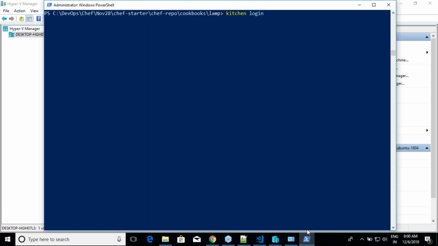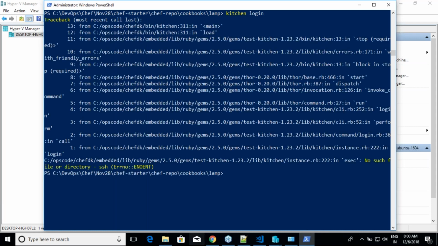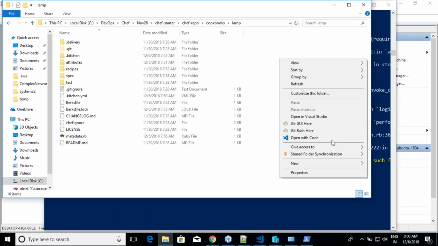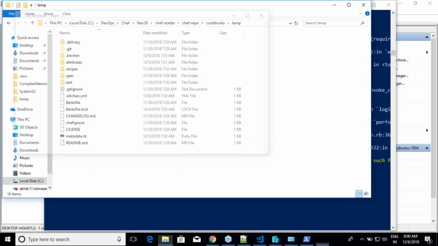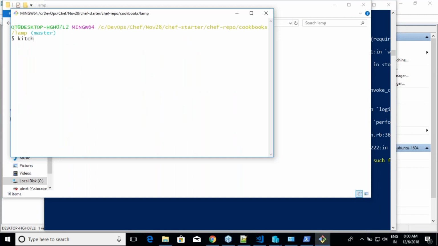Is this a better option now? I developed the cookbook, I test it locally. Yeah, this is not being fixed for ages. Fine. So open Git Bash. Only the kitchen login part. Try to do it from here.